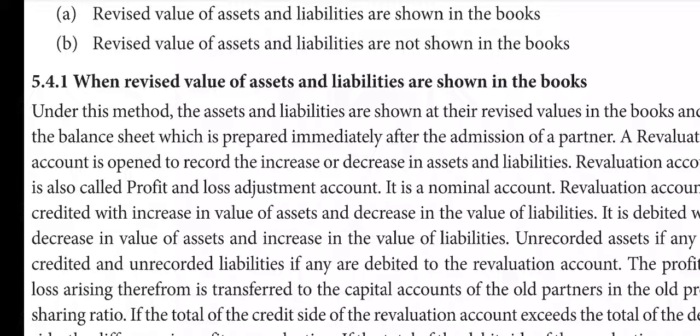So the loss items are to be posted in the debit side and the profit items are to be posted in the credit side. That's all. At the end, if we balance it, it will give us either profit or loss. Again that profit or loss is shared by the old partners in the old profit sharing ratio. That's all.